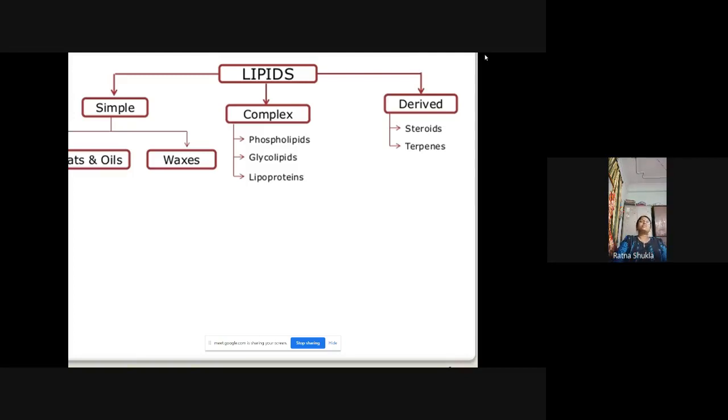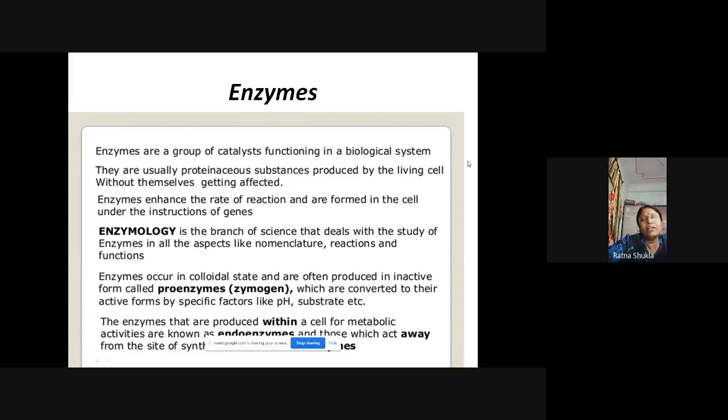Now there are types of lipid molecules: simple lipids, complex lipids, and derived lipids. Simple lipids contain fats, oils and waxes. Complex lipids are made up of simple lipids; simple lipids combine and form complex lipids. Here we have phospholipids, glycolipids, and lipoproteins. We will discuss further when we study the lipid unit. And next are the derived lipids and terpenes. All these things we will study in the next unit, when we discuss lipids. Is this clear to you, beta?